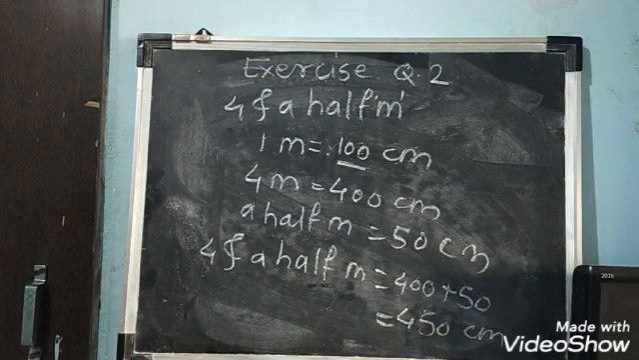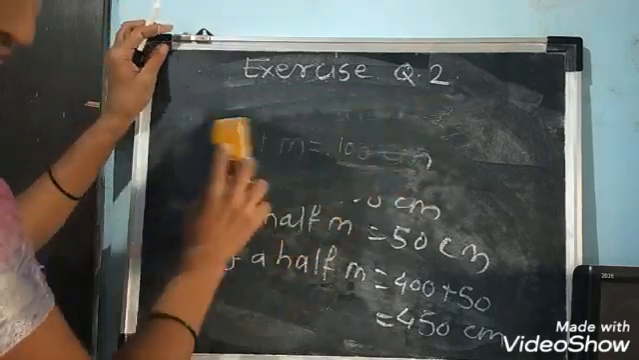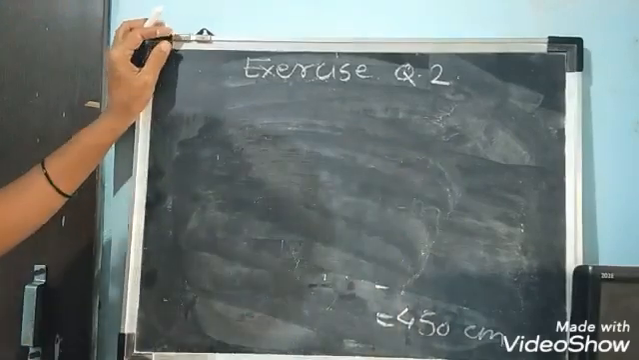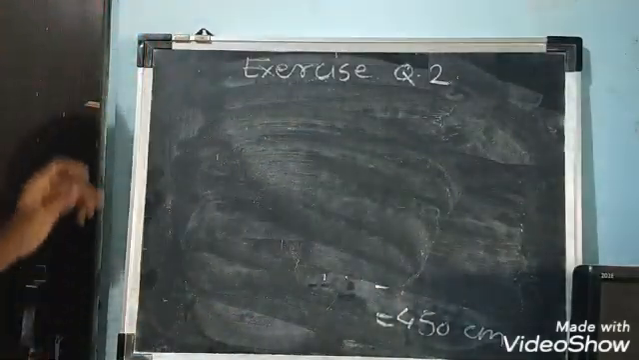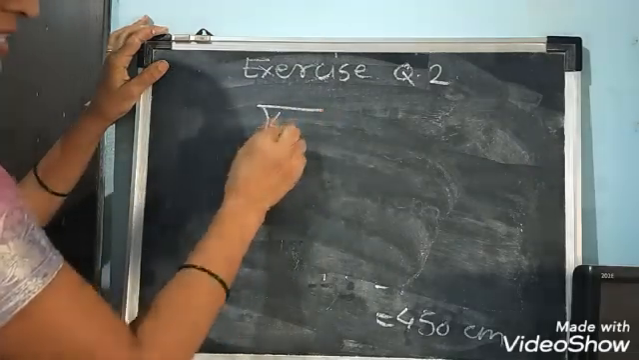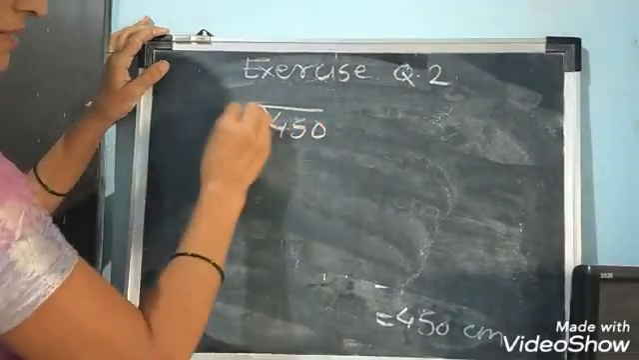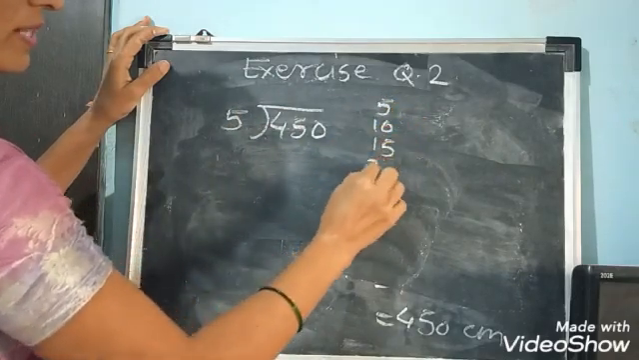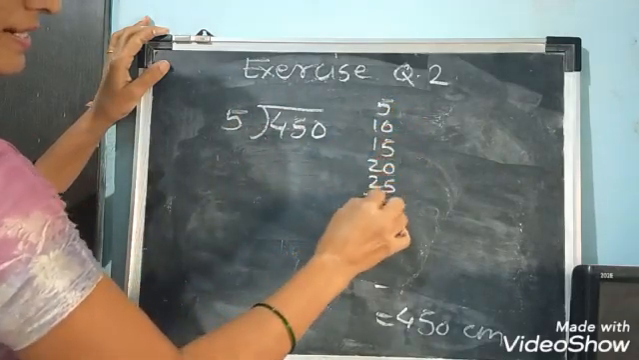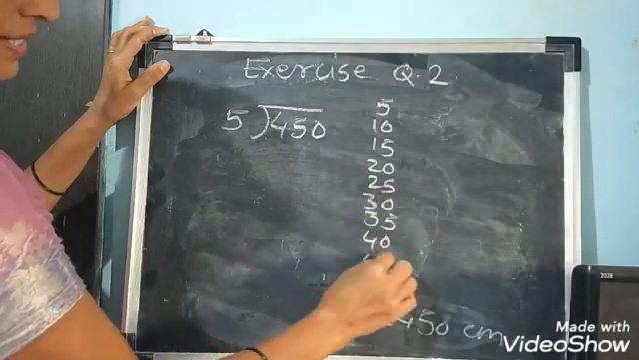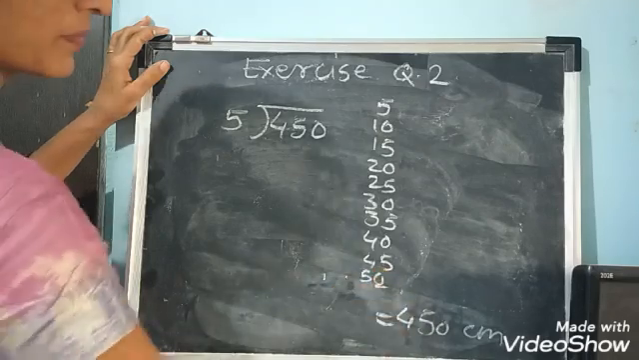Why am I dividing by 5 here? Because Sulbha is giving 4.5 meter cloth equally to the 5 friends. So division is there, 450 divided by 5. 5 on the 5, 5 to the 10. Write down the 5 table here, then it is easy to understand. Okay, this is the 5 table.